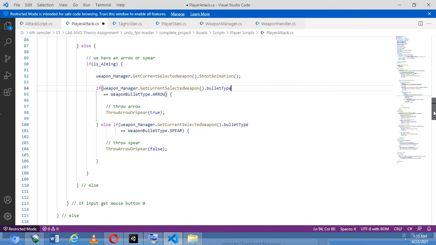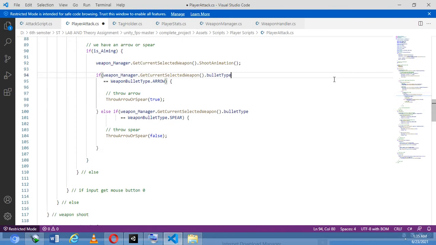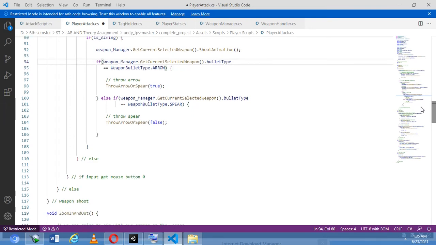I actually don't know the name of that crossbow. Now it comes to my mind, that's why its name is crossbow. Now if throw arrow spear, it will be throw arrow. I will mention one more thing, that all these 5 or 6 weapons are already attached to our player as well.